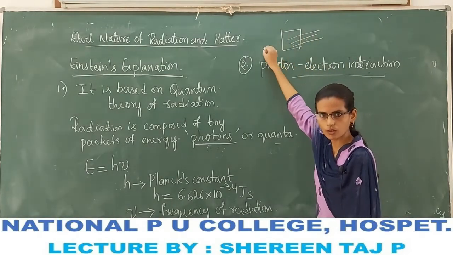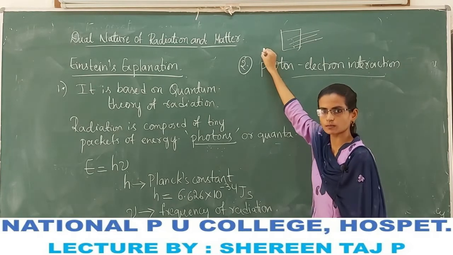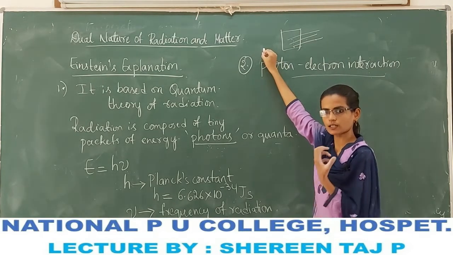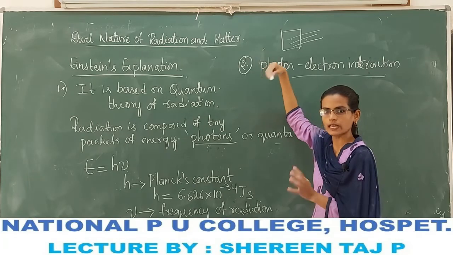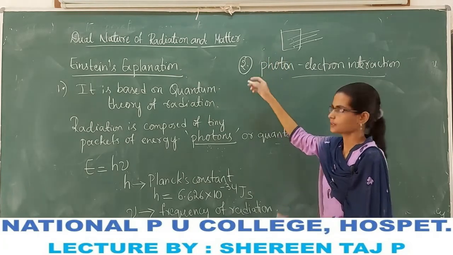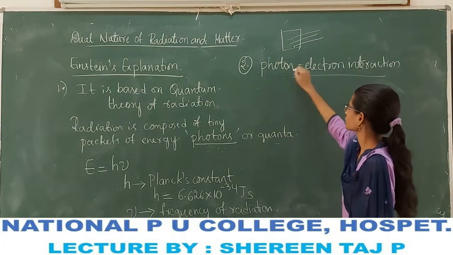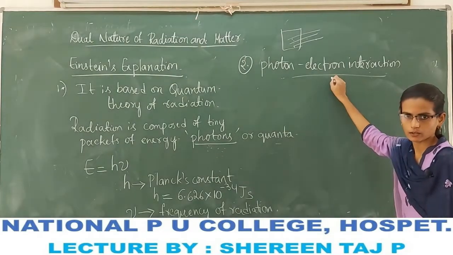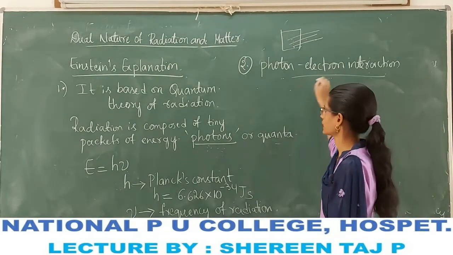When photons fall on the metal surface, electrons absorb the energy of the photons and are emitted. So it is an interaction between the photon and the electron.